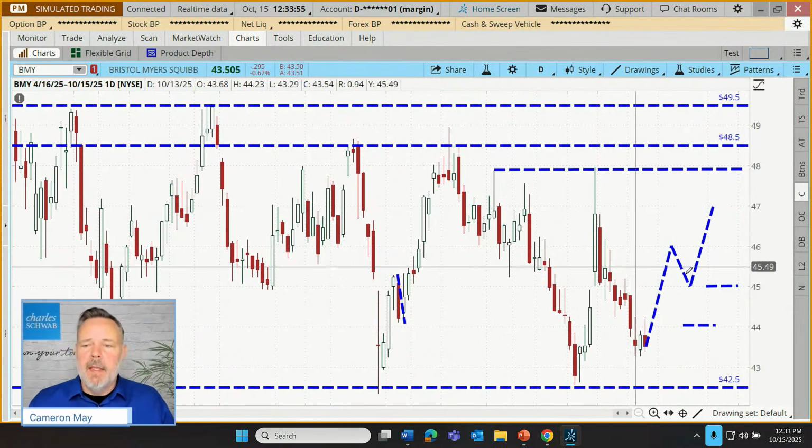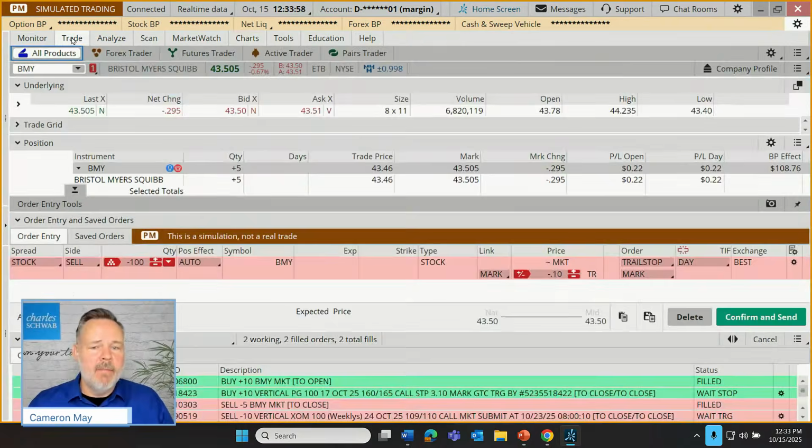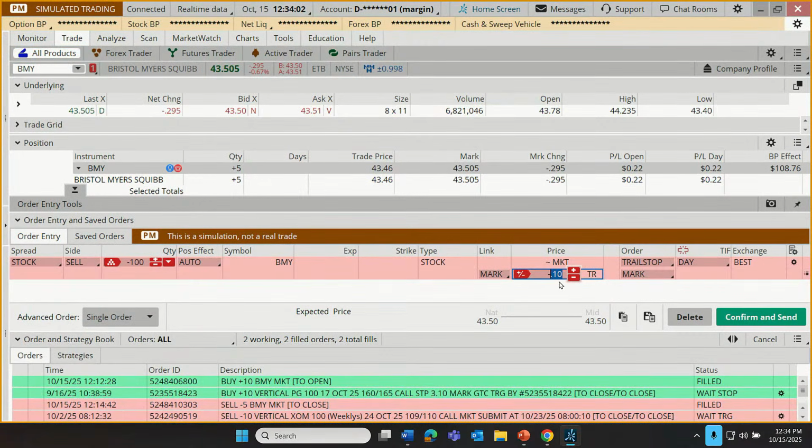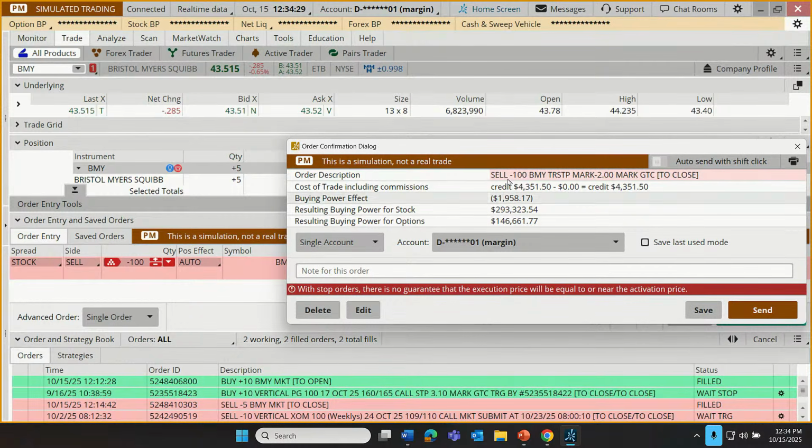Okay. So that's a trail stop. How do we place that? Let's finish our order. So let's place that at -$2. We could do this as a percentage, by the way, but I'm going to put it as a dollar amount and make that a good till canceled order. Now, if we click on this little button right here, we could put it like a couple of percentage points below our current price, or 3 or 4 or 5, whatever the trader wants to do. Let's leave that at $2, trailing price, good till canceled. Click confirm and send. We're going to sell.